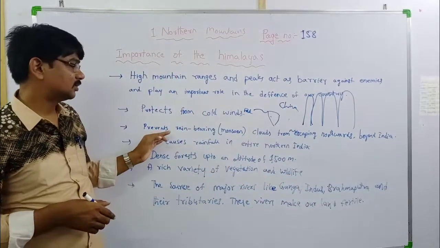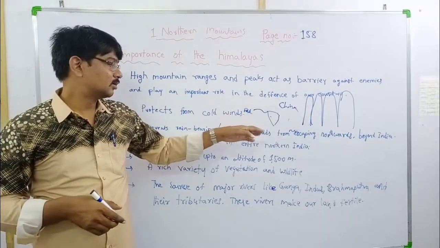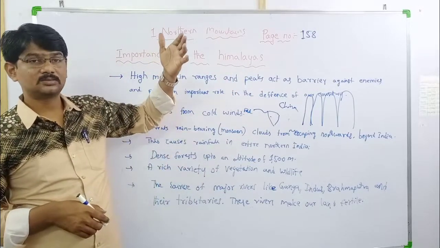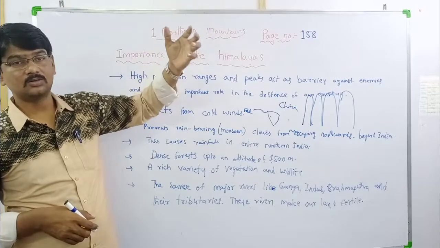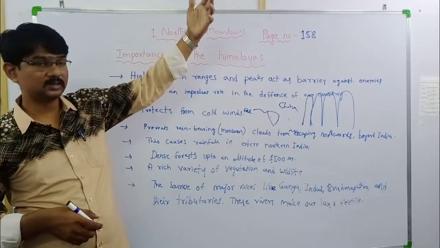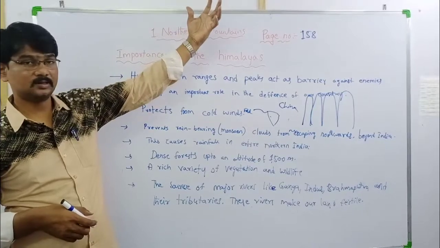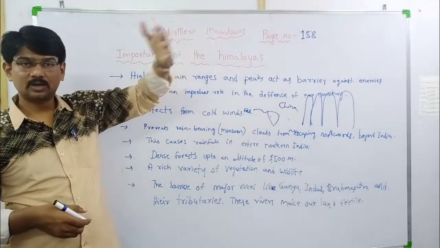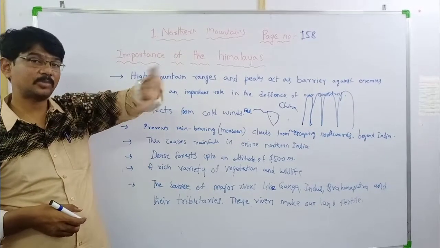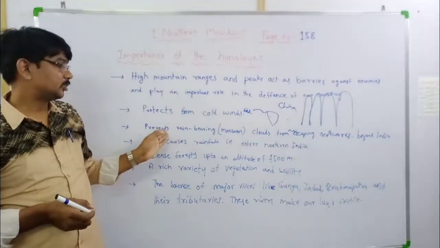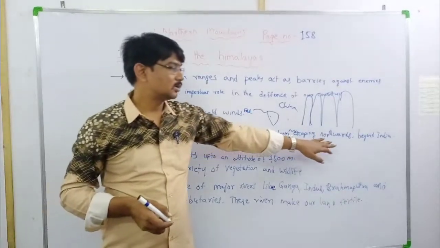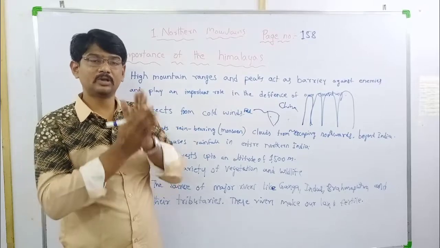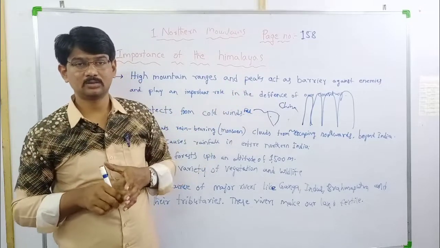Okay, it prevents rain bearing clouds from escaping. If they are moving to another place, the Himalayas turn them back. They stop the rain bearing clouds from escaping to the north, so because of the Himalayas, the North India area is receiving good rainfall.